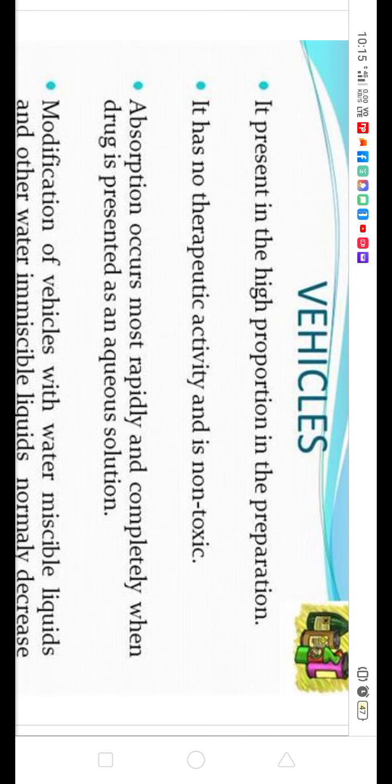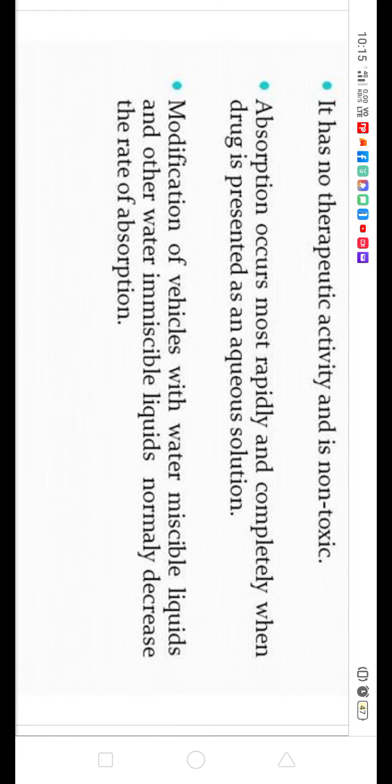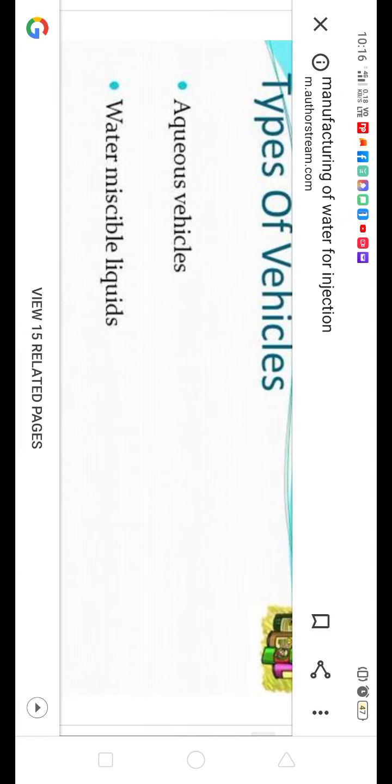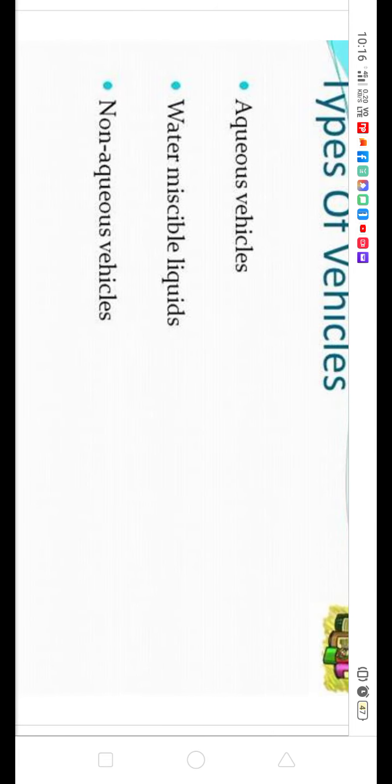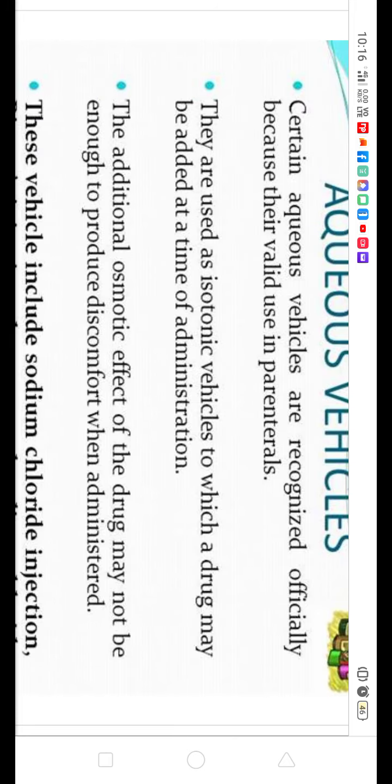Absorption occurs mostly rapidly and completely when the drug is presented as an aqueous solution. Modification of the vehicle with water miscible liquids and other water immiscible liquids normally decreases the rate of absorption. The different types of vehicles used are aqueous vehicle, water miscible, and non-aqueous. In your exam you may get a question to write a note on vehicle. In that you have to write the three types of vehicle: aqueous vehicle, water miscible vehicle, and non-aqueous.